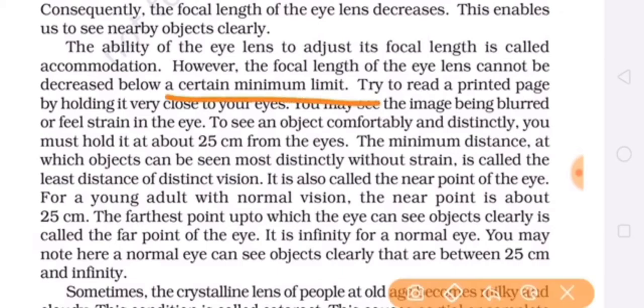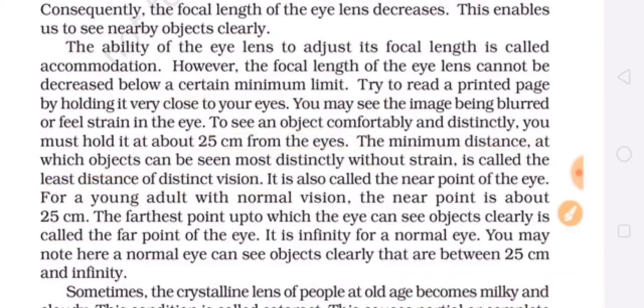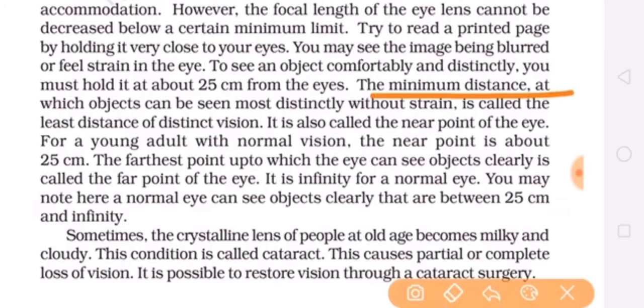The focal length of the eye lens cannot be decreased below a certain minimum limit. There is a limit, and that limit is 25 centimeter. It means when the book or any newspaper or anything is at the distance of 25 centimeter from the eyes, then if your eyes are normal, you can see the things easily. So this is the minimum distance at which the objects can be seen most distinctly without any strain, and this distance is called least distance or near point also.